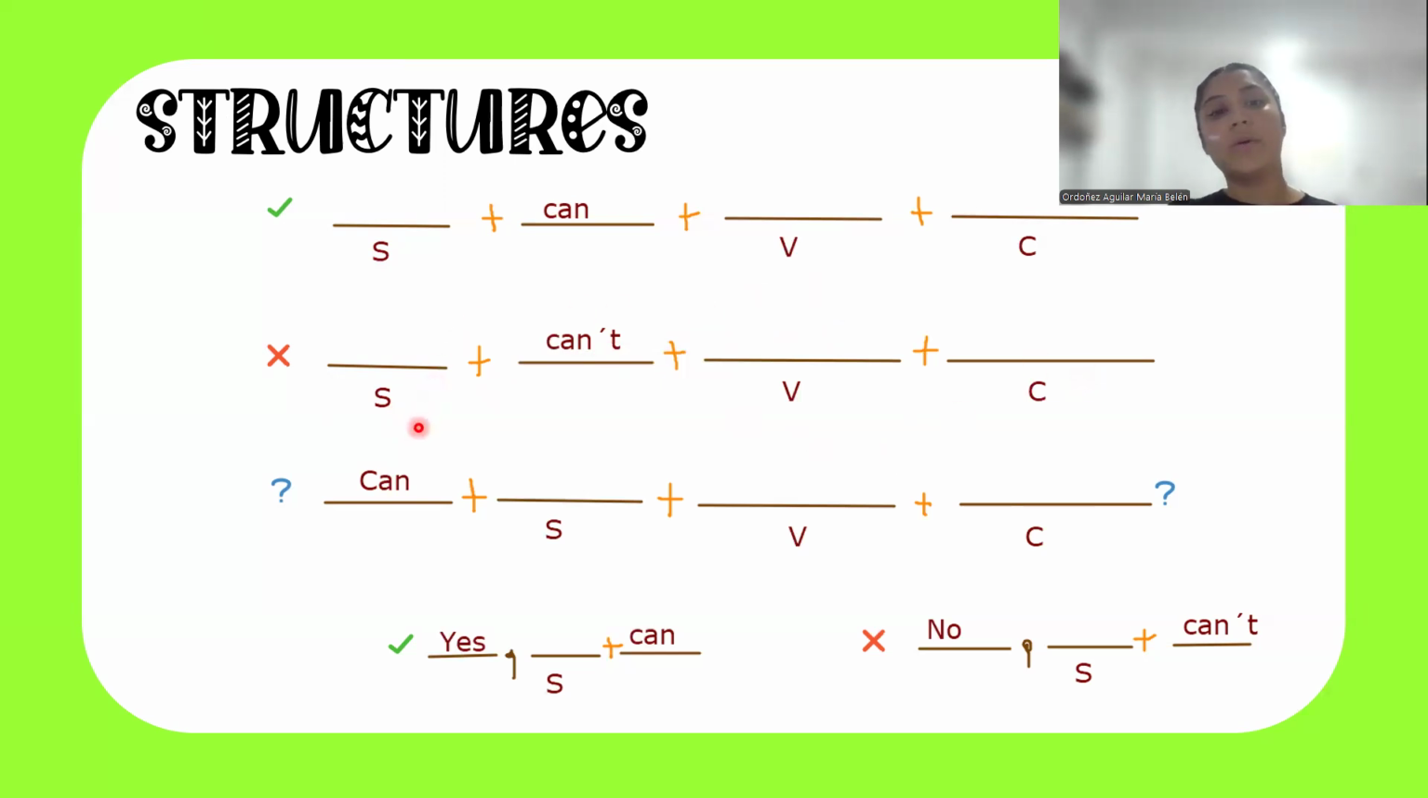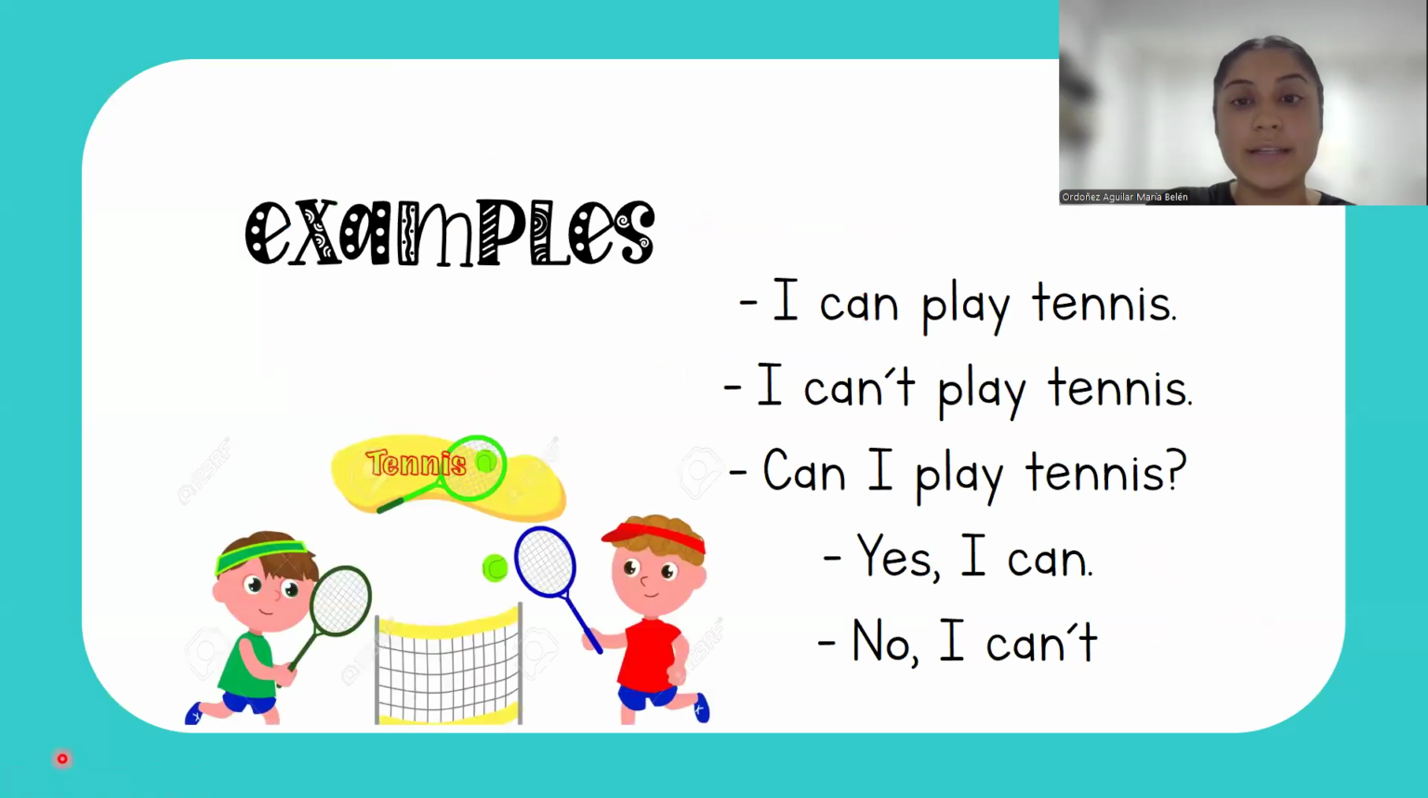Now, the question: we need to change the auxiliary with the subject. And in this case, first is can, the auxiliary, then the subject, then verb, and then complement. Now, the short answers. For the positive, yes, subject, can, and in negative, no, subject, can't. Okay? Now we continue with some examples that it's necessary to study.